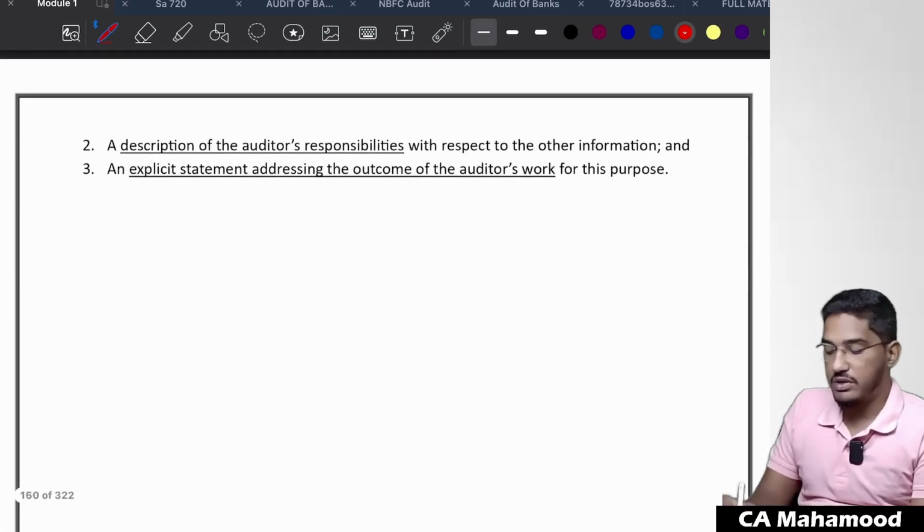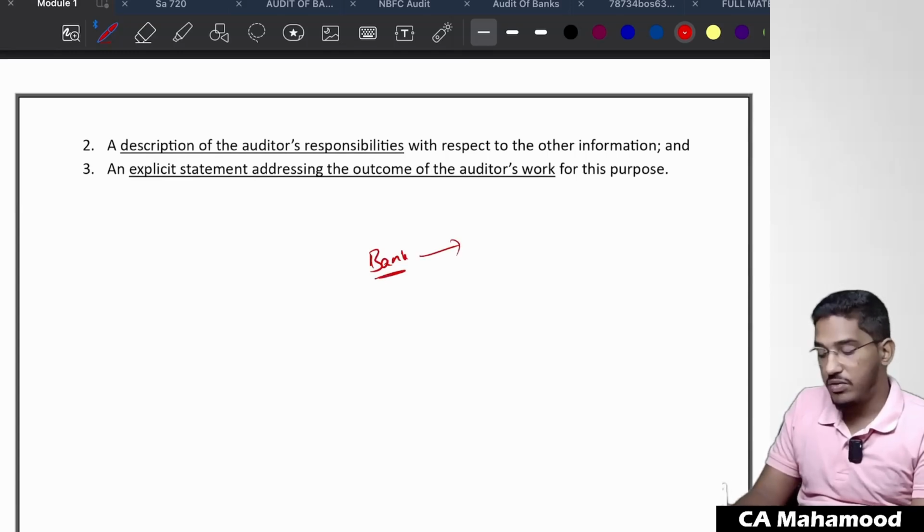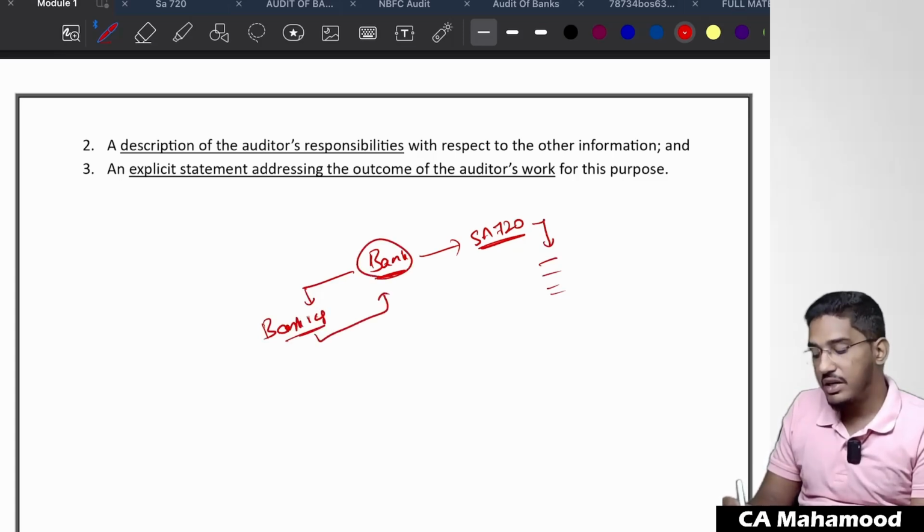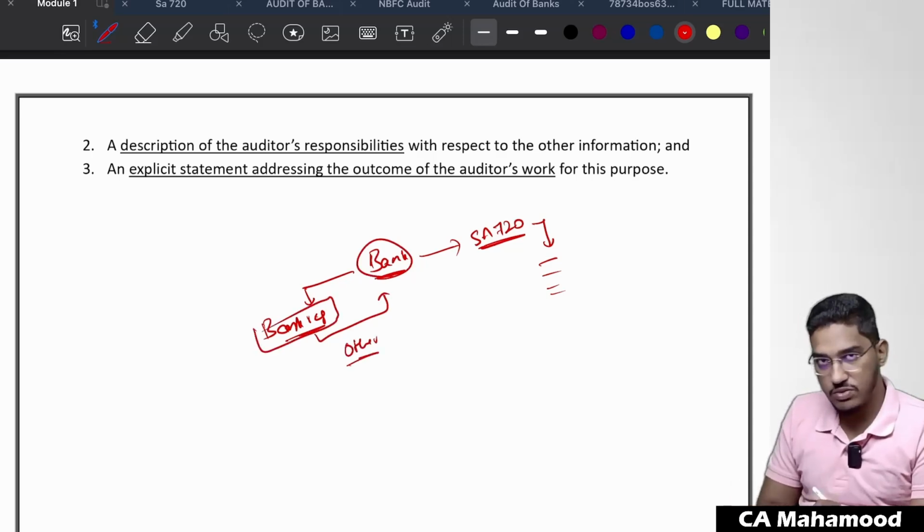Let me give you an example. Take for example, you are doing the bank audit. In the bank audit also SA 720 will become applicable. SA 720 will ask you to comment something regarding other information. Now in addition to that, the Banking Regulation Act is there. The Banking Regulation Act is also putting some reporting requirements on the auditors of the bank regarding other information. Now you have to fulfill those reporting requirements on other information as per the Banking Regulation Act also.